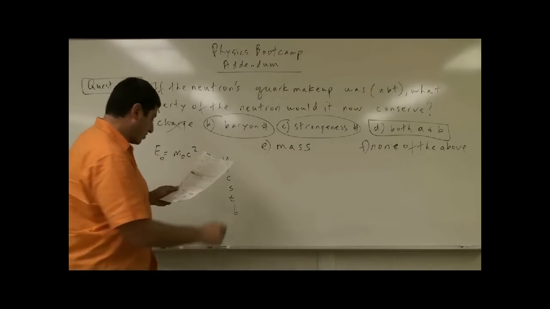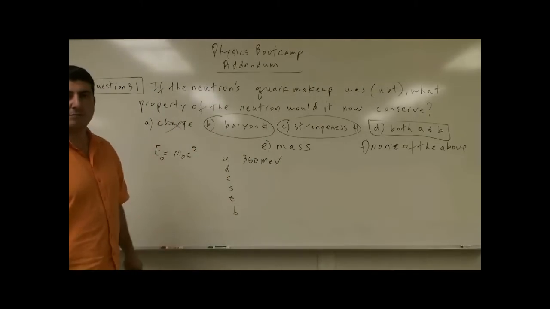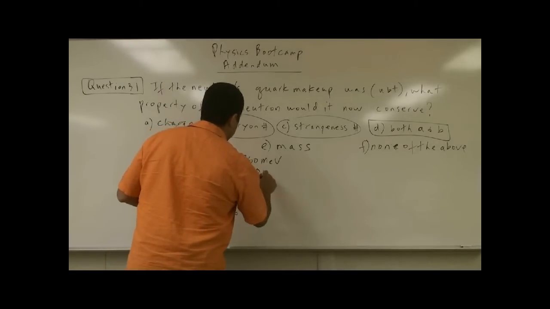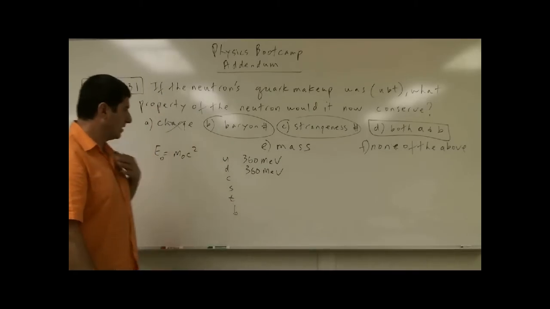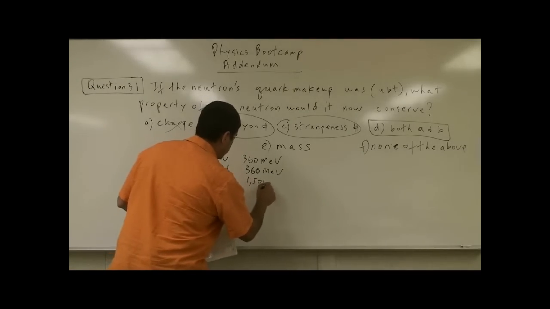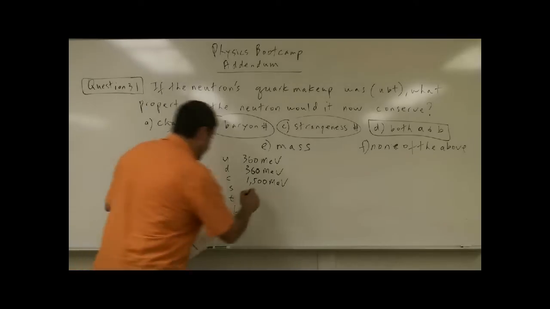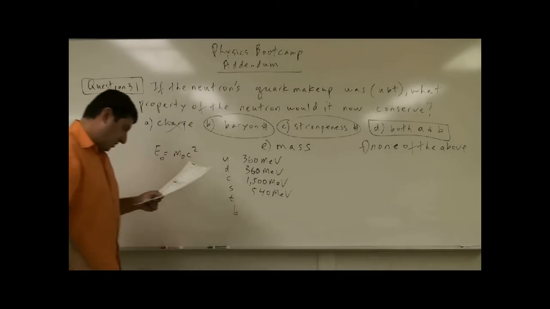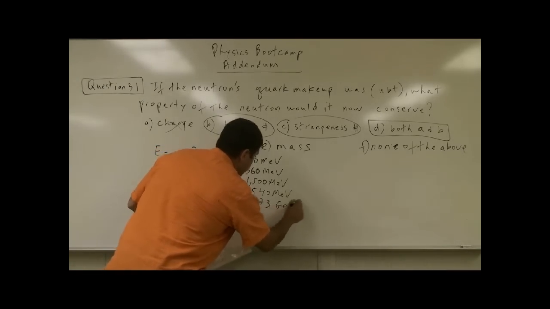The energy of the up quark is 360 mega electron volts. The energy of the down quark is 360 mega electron volts. These are rounded; they're not very exact. The energy of the charm quark is 1,500 mega electron volts. The energy of the strange quark, 540 mega electron volts. The energy of the top quark, 173 giga electron volts.